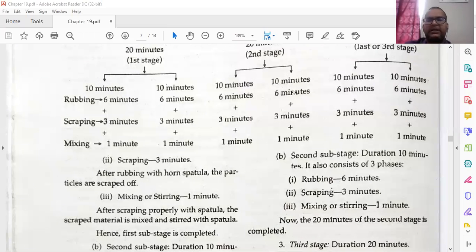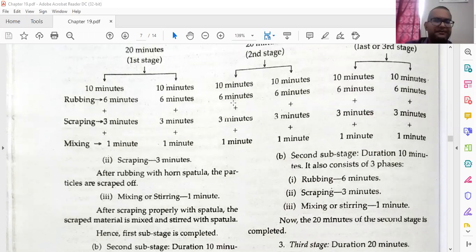If the first time we have done clockwise, then the second time we will do anti-clockwise: 10 minutes, 6 minutes rubbing, 3 minutes scrubbing, 1 minute mixing. Then the last stage is the same: 10 minutes, if we are doing anti-clockwise, 6 minutes rubbing, 3 minutes scrubbing, 1 minute mixing. Then again 10 minutes, 6 minutes rubbing, 3 minutes scrubbing and 1 minute mixing. The total 60 minutes is this. So remember this table, or this explanation of how the 60 minutes is used.